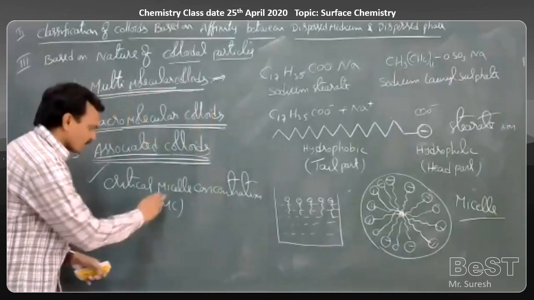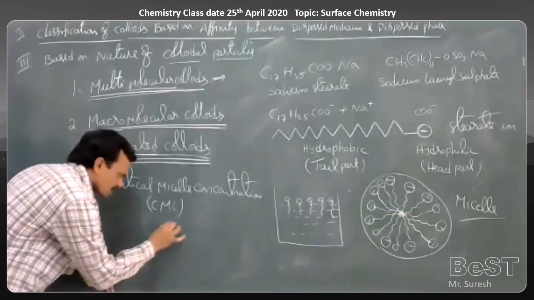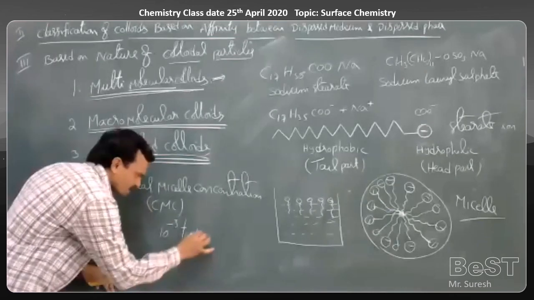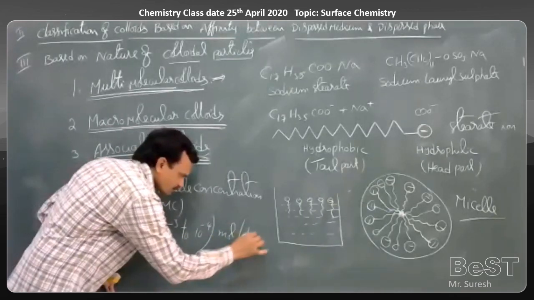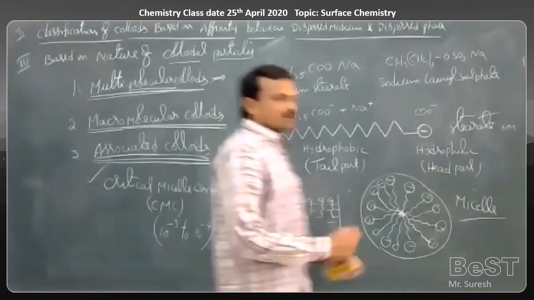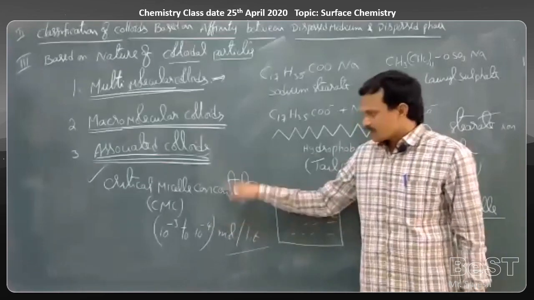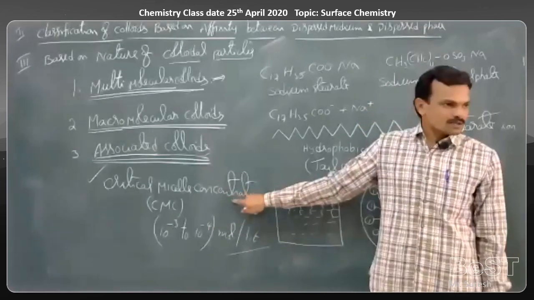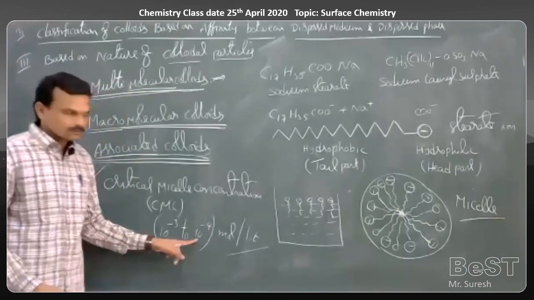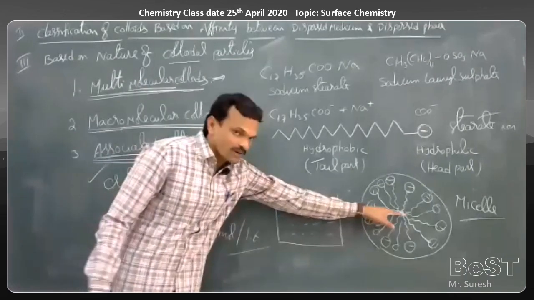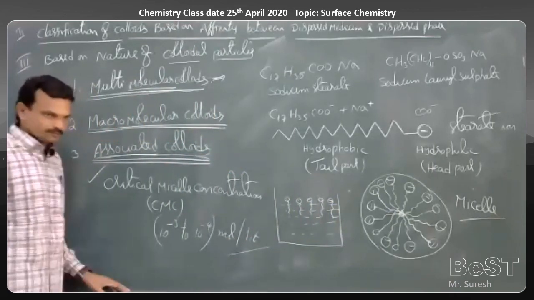Generally, for the formation of this micelle, the concentration of soap solution required is 10 power minus 3 to 10 power minus 4 moles per liter. At the concentration of 10 power minus 3 to minus 4 moles per liter, we can get a critical micelle concentration. If the concentration is less than 10 power minus 4 moles, then these micelles will not be formed. Soap solution just acts as a true solution.